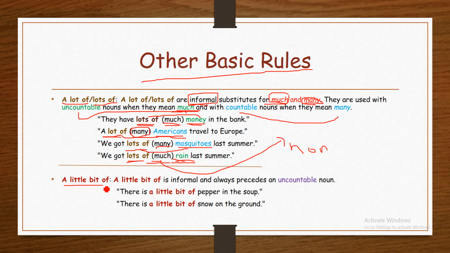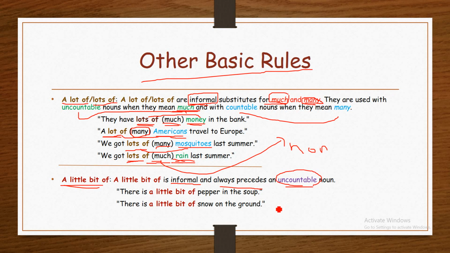A little bit of. A little bit of is informal and always precedes an uncountable noun. It means a little bit of is always used with an uncountable noun.